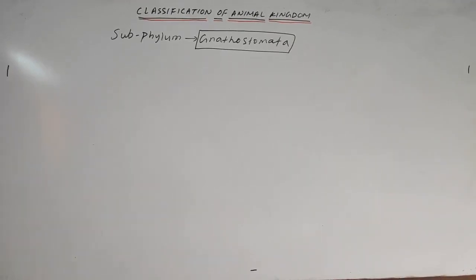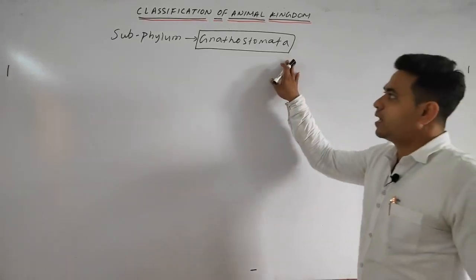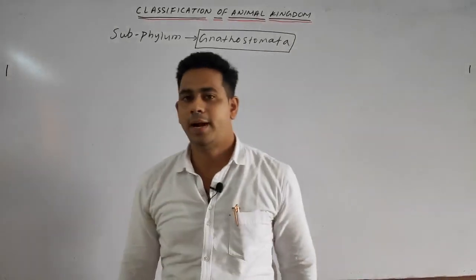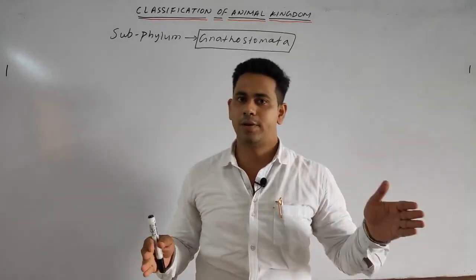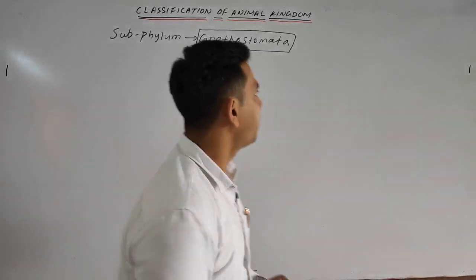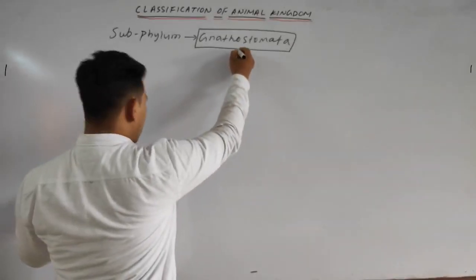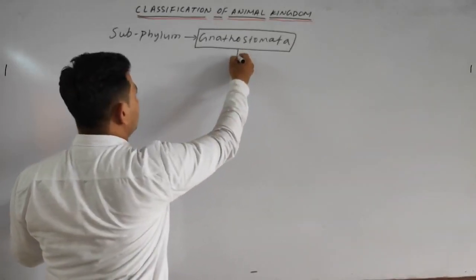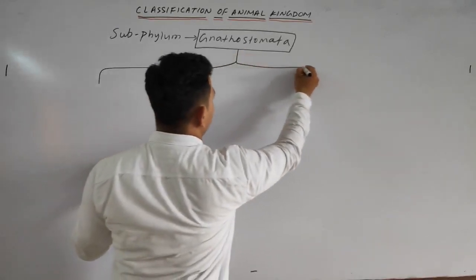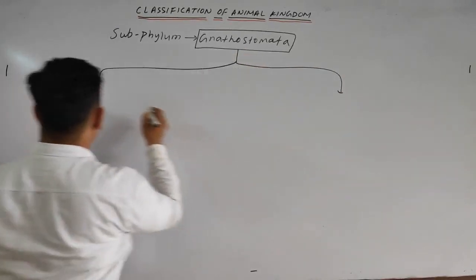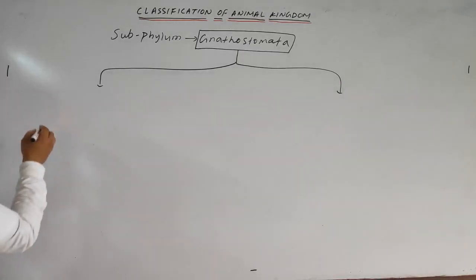Now students, the Gnathostomata subphylum is being divided into two superclasses. One is your Pisces, other one is your tetrapods or the tetrapoda. Gnathostomata is further divided into two superclass.